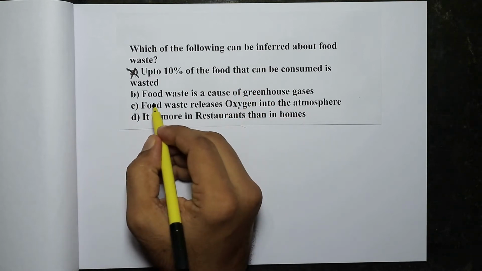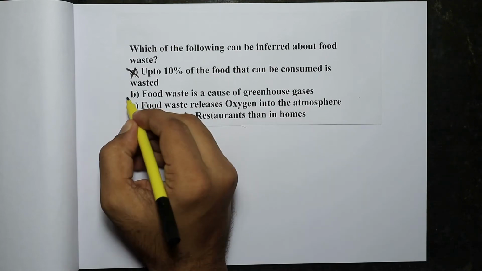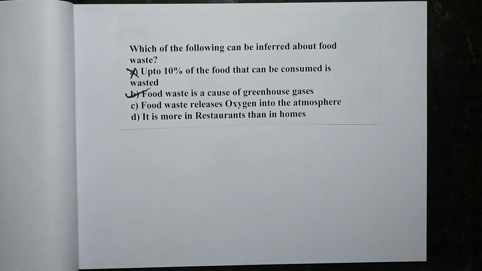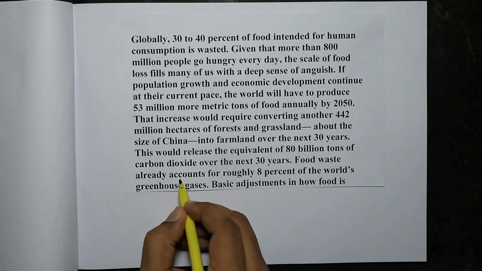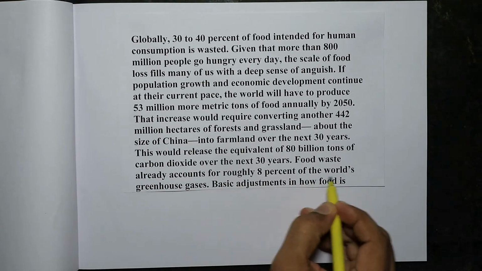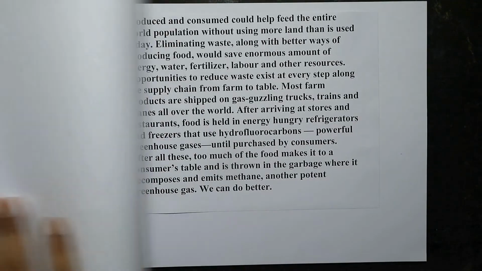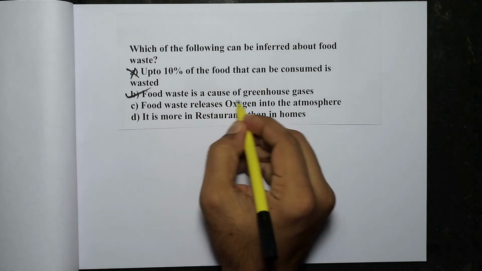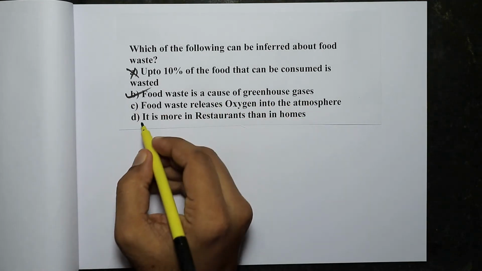Look at option B. Food waste is a cause of greenhouse gases. That is the correct answer, option B. Let us look at the passage. Here it is mentioned, food waste already accounts for roughly 8% of the world's greenhouse gases. So that is the correct answer. That is, food waste is a cause of greenhouse gases. So option B is right.